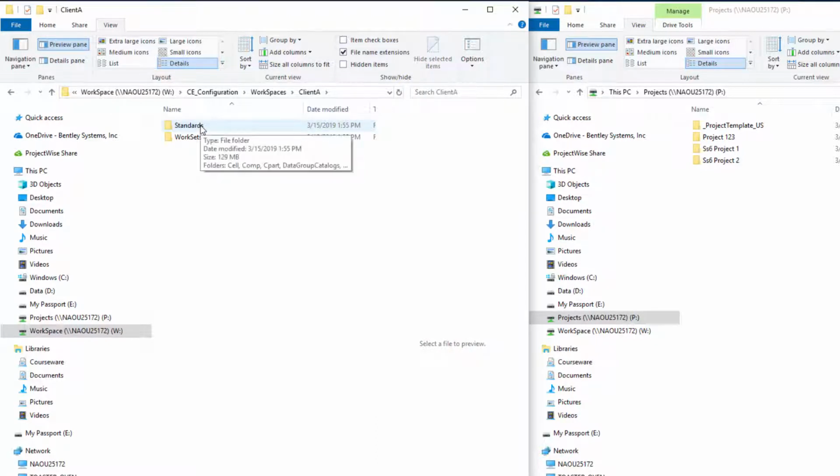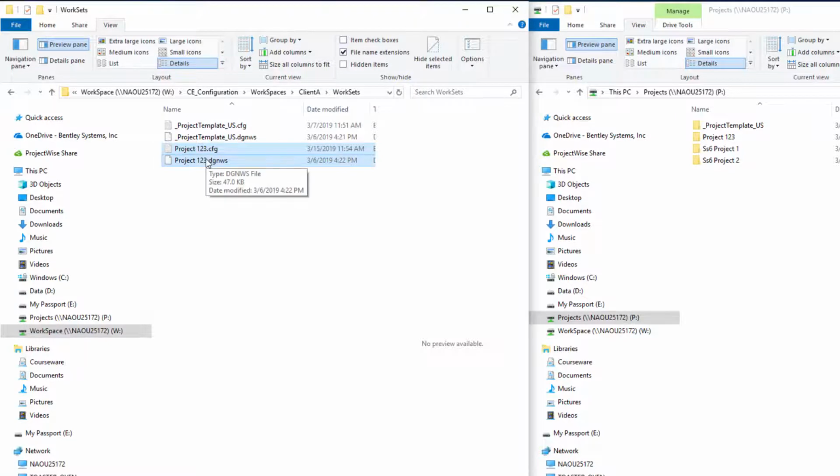So any standards we wanted for client A would go under the standards folders, and then we would put our workset configurations under the worksets folder. Now we don't need the project 1, 2, 3. I'm going to go ahead and delete that. But we would keep the project template and then use that to create additional projects or worksets within this workspace.